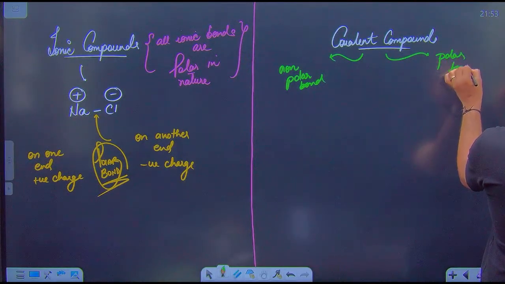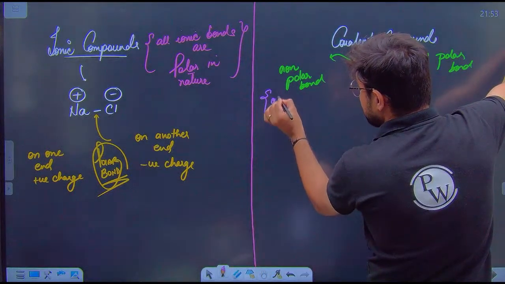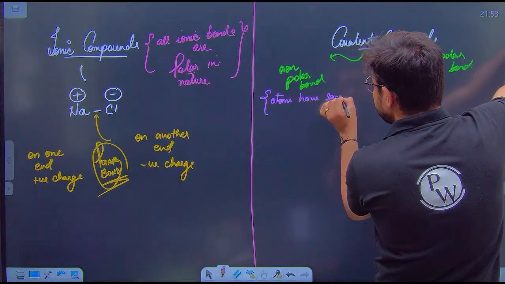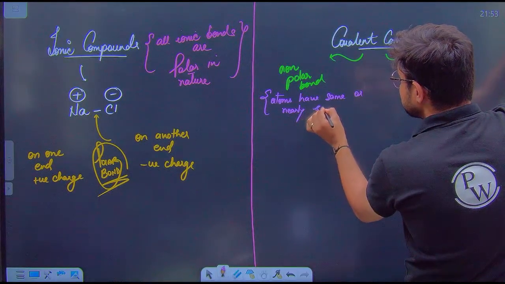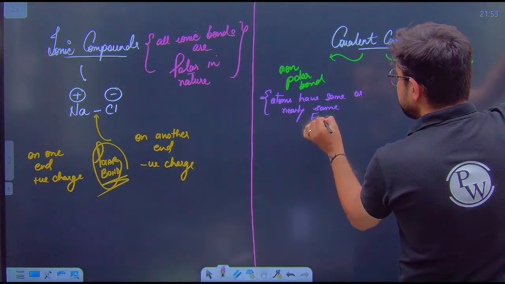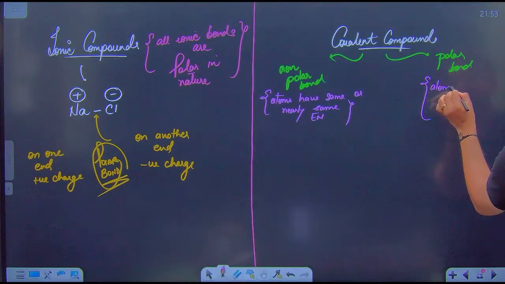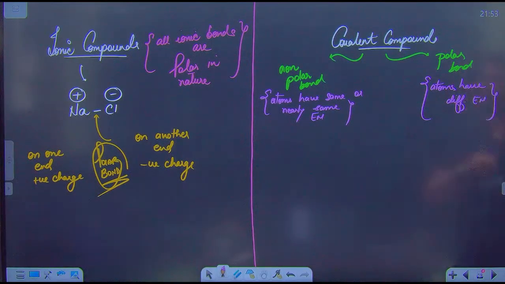Now guys, this non-polar bond is formed when the atoms have same or nearly same electronegativities, and polar bond is formed when the atoms have different electronegativities. Is it clear? They have different electronegativities. Now see how.